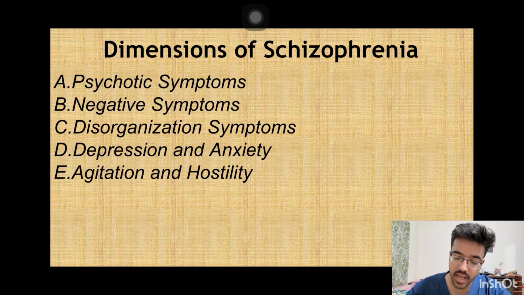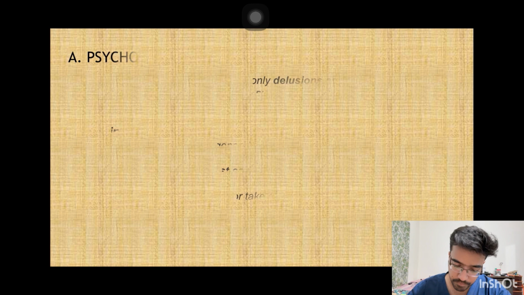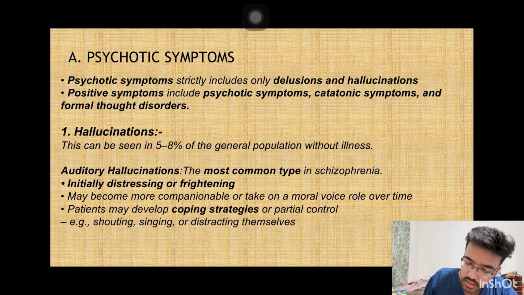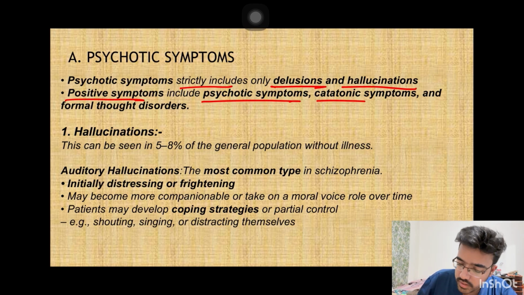Now we will see the dimensions of schizophrenia: psychotic symptoms, negative symptoms, disorganized symptoms, depression, anxiety, and agitation and hostility. So first we will see the psychotic symptoms. Psychotic symptoms strictly include only delusion and hallucination, while the positive symptoms include psychotic symptoms, catatonic symptoms, and other formal thought disorders.